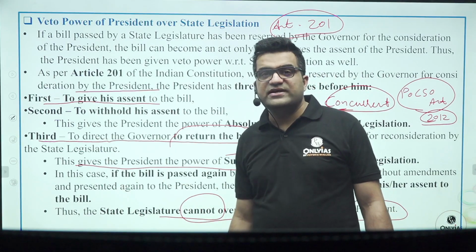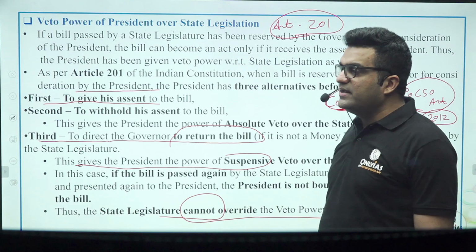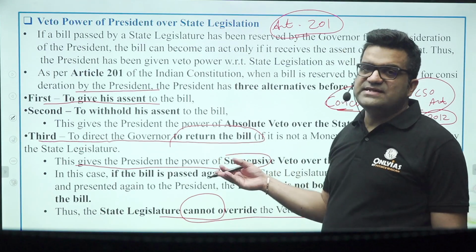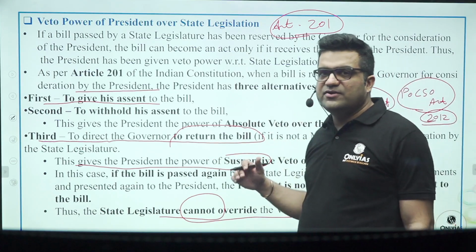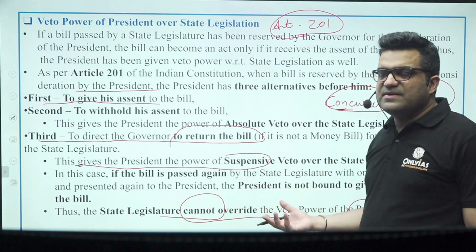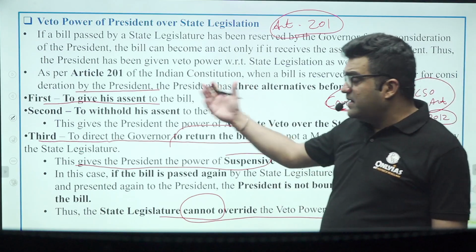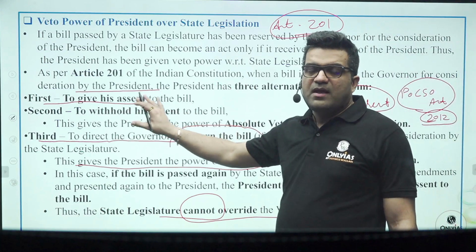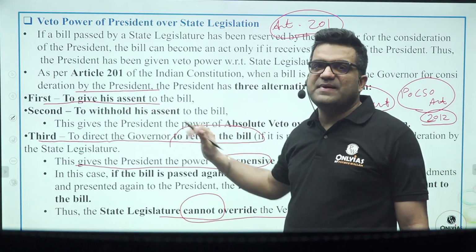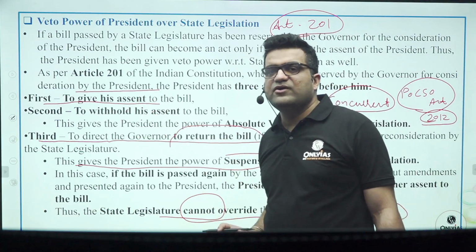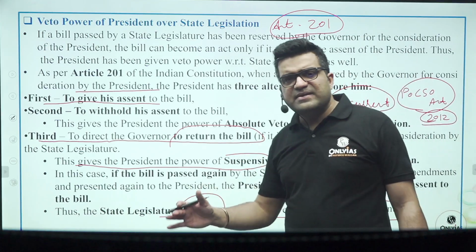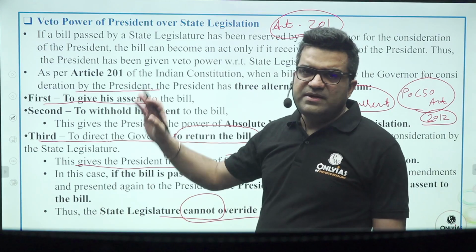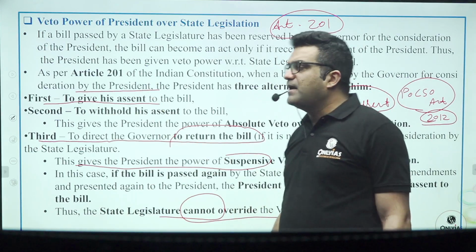This is the unitary feature of the constitution, giving upper hand to the agent of the center, that is the governor. This is what has happened in Tamil Nadu. The state legislative assembly repassed the bill thinking of the governor exercising the suspensive veto, not doing anything over the bill. When they passed the bill again, the governor referred the bill to the president. So this is the problem.